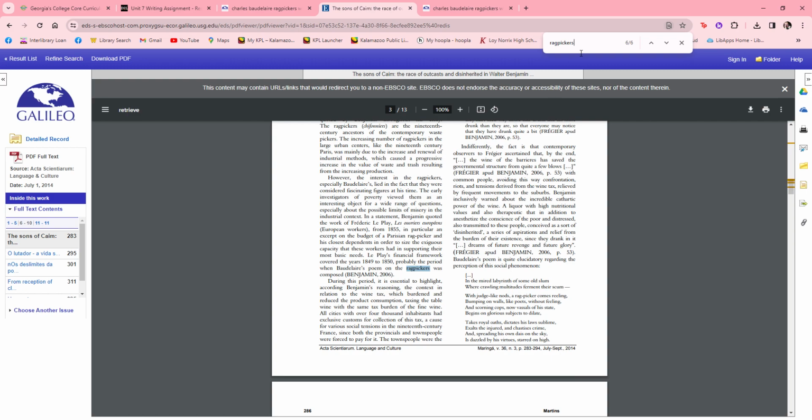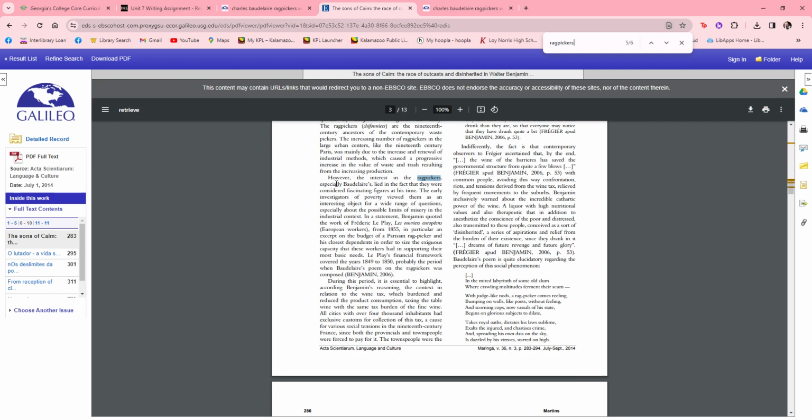So here on the first mention of Ragpickers, it looks like it's setting up the background of when he composed the poem. And then it gives a little bit of information about economics and a wine tax. But let's see, it looks like we're getting some good background information here about the setting of the poem and what some of the themes are. So I'm going to keep going and see what the next one says.